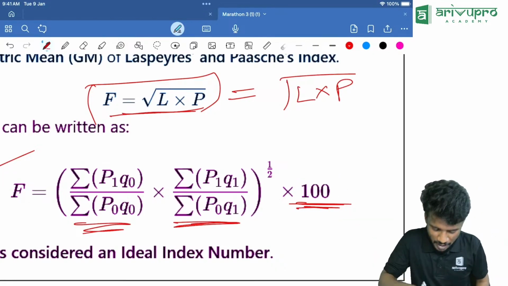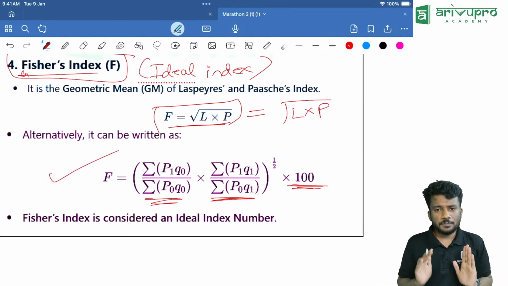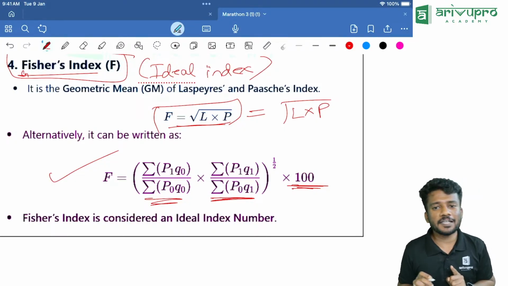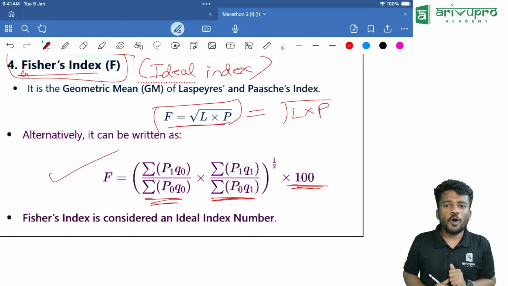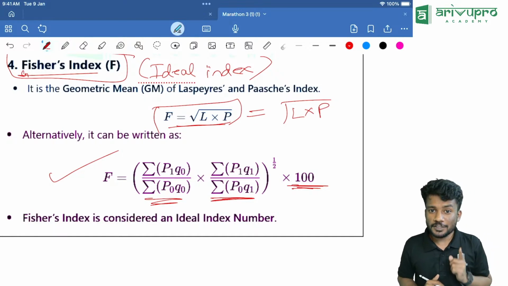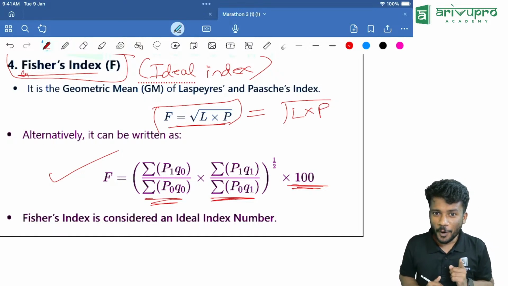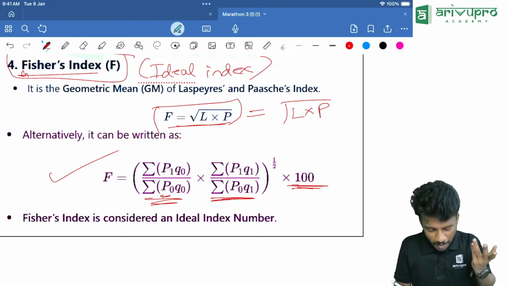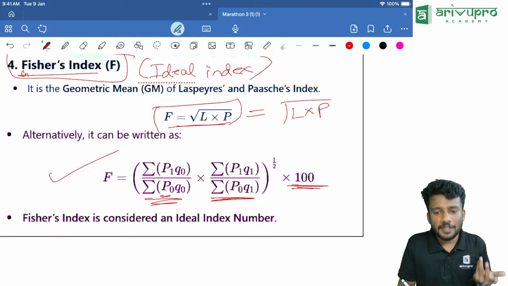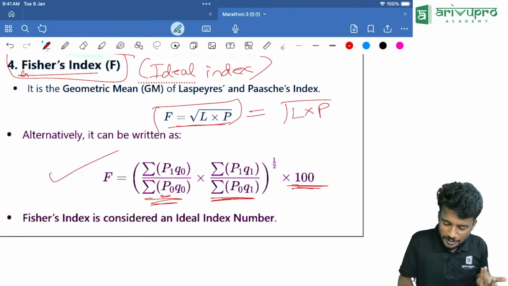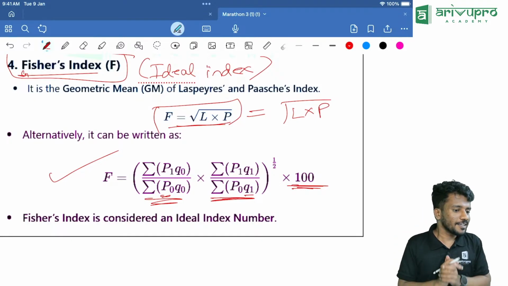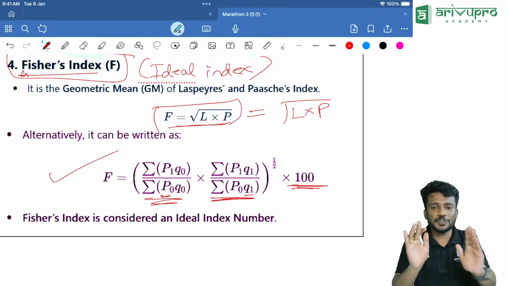Yes, correct. Now, people, what is this P1? That is the price of the current year. What is this Q0? Quantity of the base year. What is this P0? Price of the base year. What is this P1? Price of the current year. What is this Q1? Quantity of the current year. So these are basic things you should know.